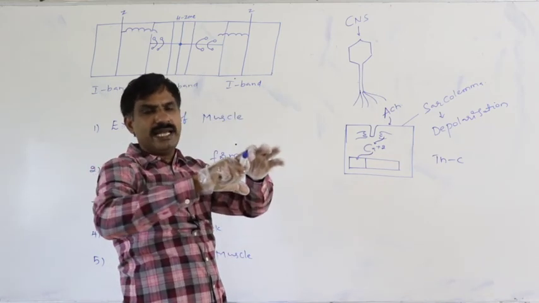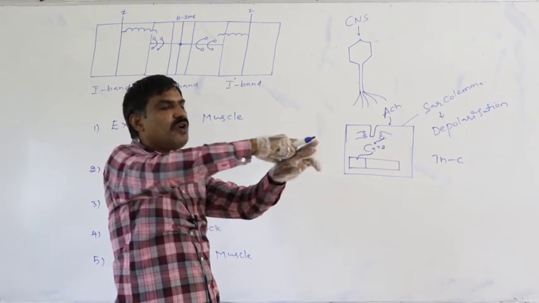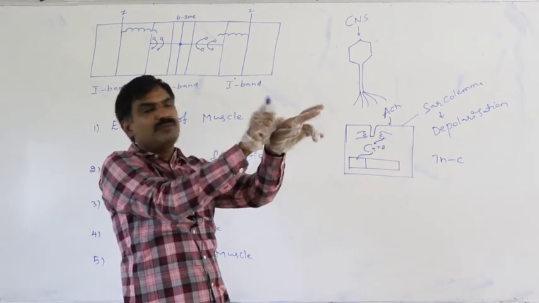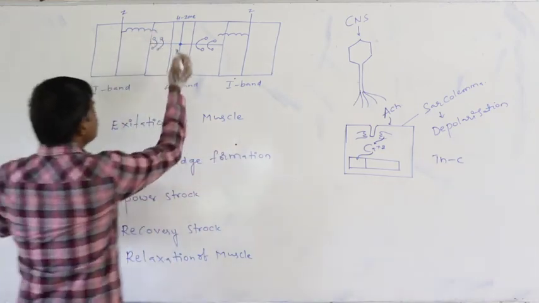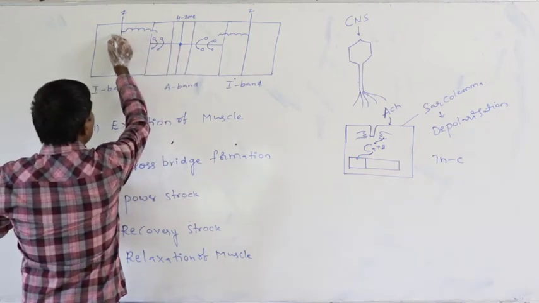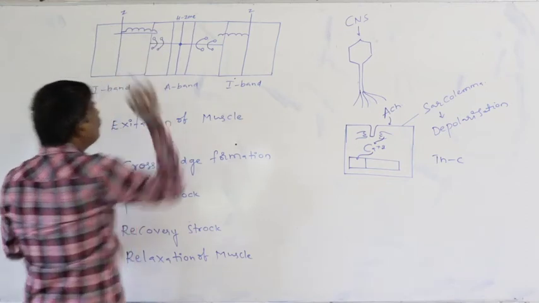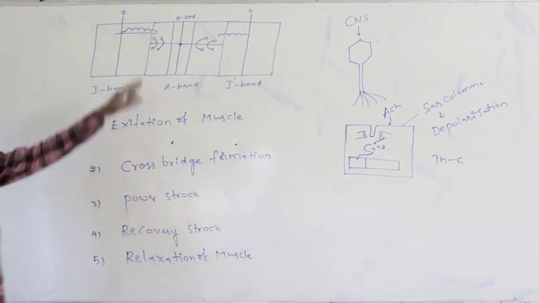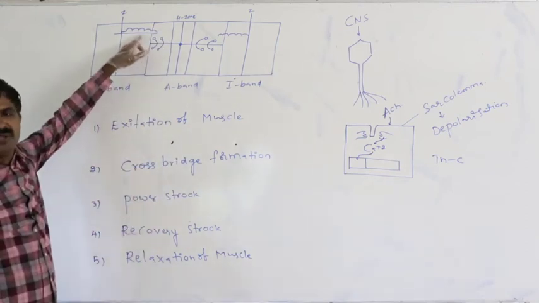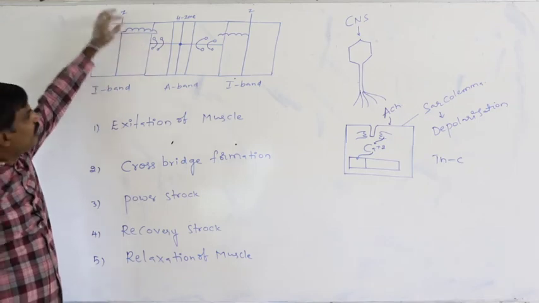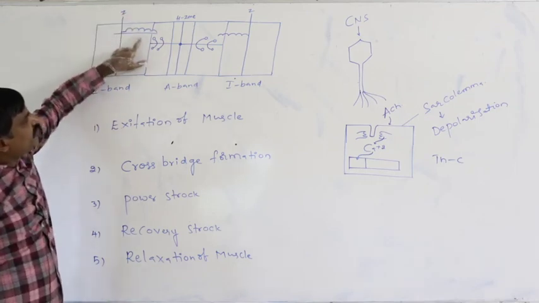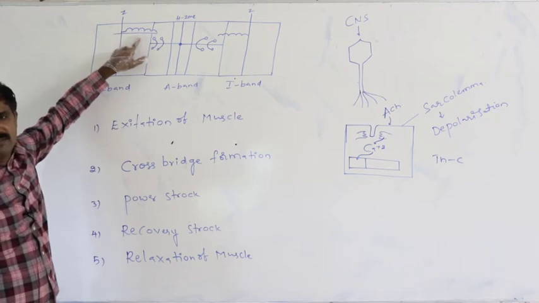Along with the TNT, this tropomyosin also moves away from the active sites. In the absence of the calcium plus 2 ions, these active sites are covered with the tropomyosin like this.